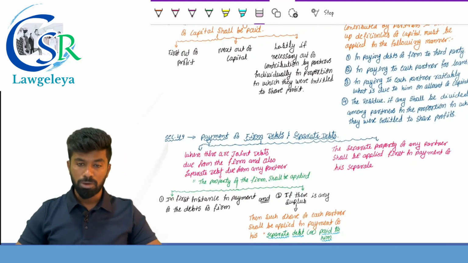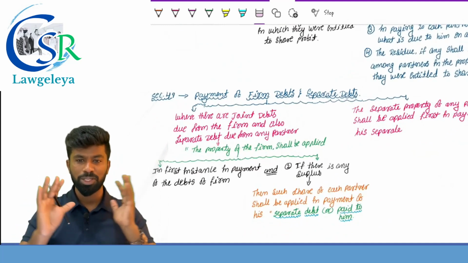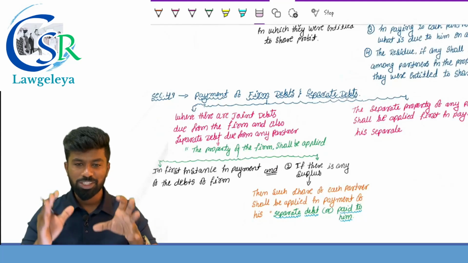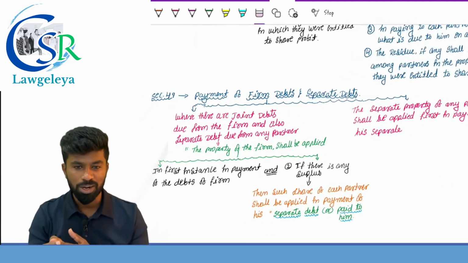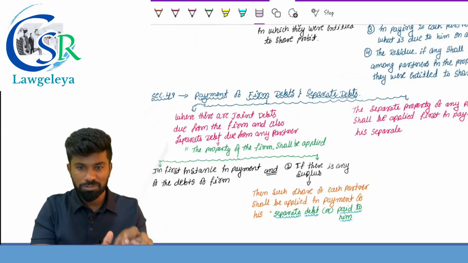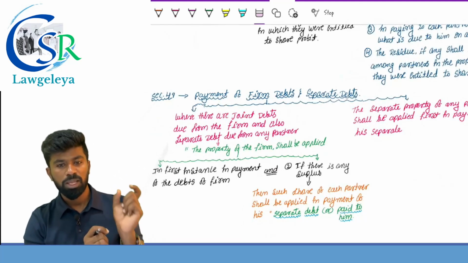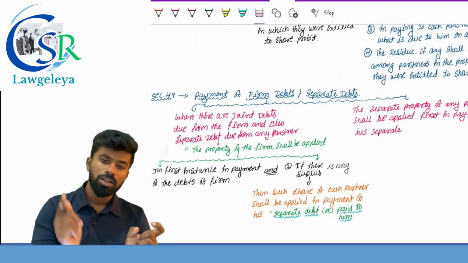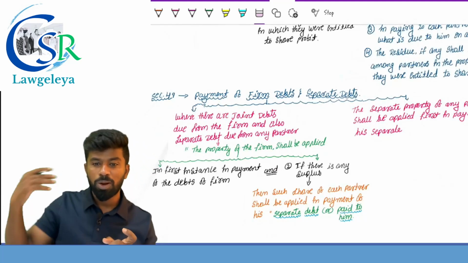Payment of the firm debt and separate debt. Simple. Right. So where there are joint debts due from the firm and also separate debt due from any partners, out of the property of the firm, first what will you pay? The firm's liability. In the first instance, the payment of the debts of the firm, and if there is any surplus payable to a partner, out of that surplus payable to the partner, you will pay whose debt?